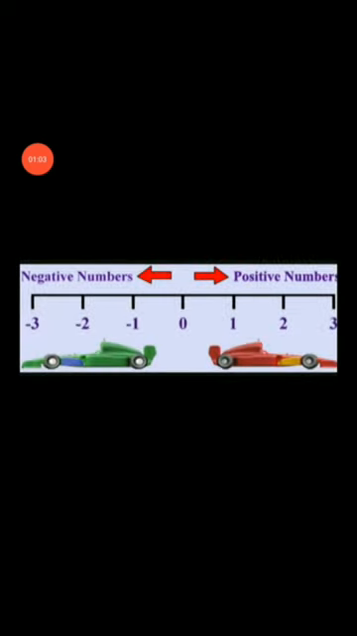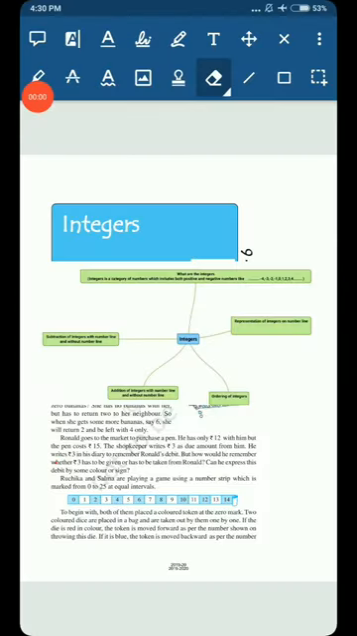As you all know, in the previous video we have learned about the positive and the negative numbers, and how we represent the integers on the number line, and whatever we have learned in the part 1 video and the part 2 video. So let's have a look at that with the help of the mind map. Students, please have a look at this mind map.